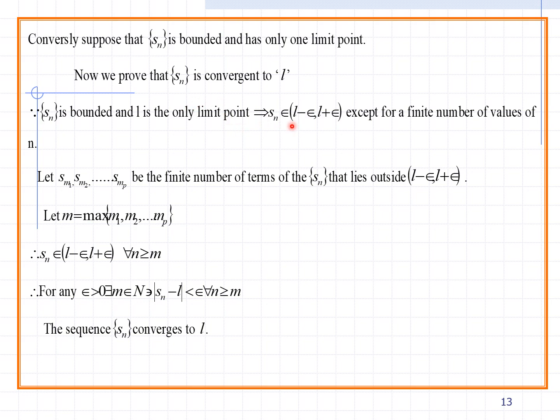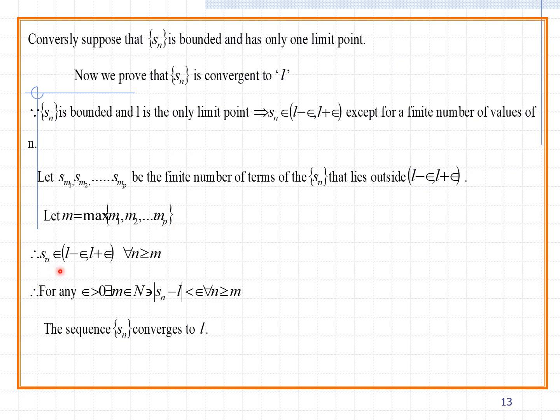So it can be treated as Sn belongs to L minus epsilon, L plus epsilon. So Sn lies in L minus epsilon, L plus epsilon, except for a finite number of values of n. Why? Because you can say it is convergent. So let Sm1, Sm2, and so on up to Smp be the finite number of terms of the Sn sequence that lie outside L minus epsilon, L plus epsilon. Let small m equal the maximum of m1, m2, and so on up to mp.